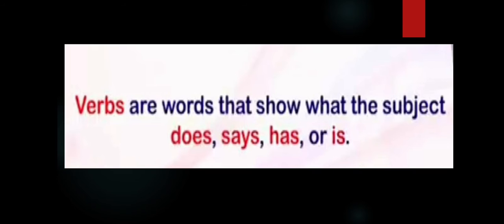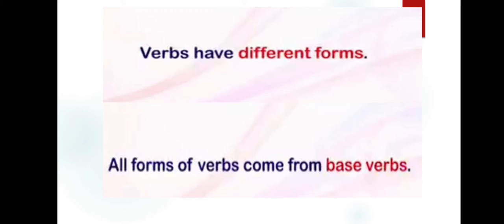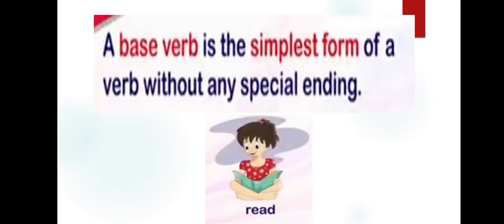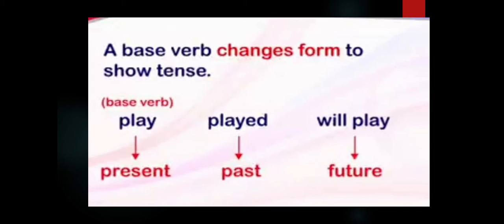The verb is the main word in a sentence. No sentence can be completed without a verb. Verbs have different forms. All forms of verbs come from base verbs. A base verb is the simplest form of a verb without any special ending, like read. A base verb changes form to show tense.